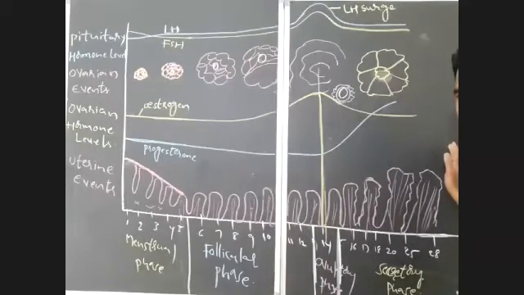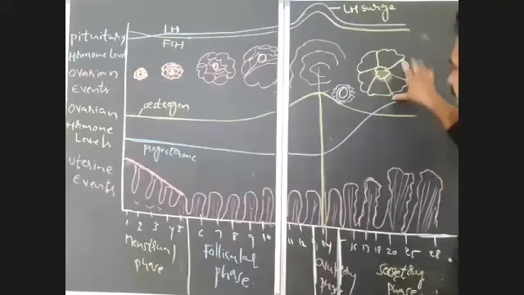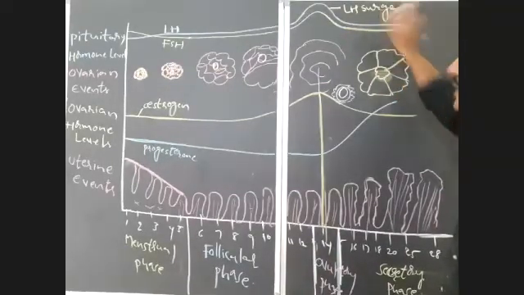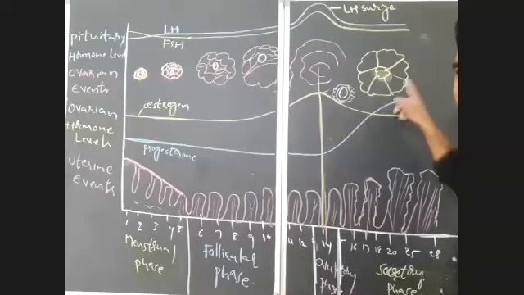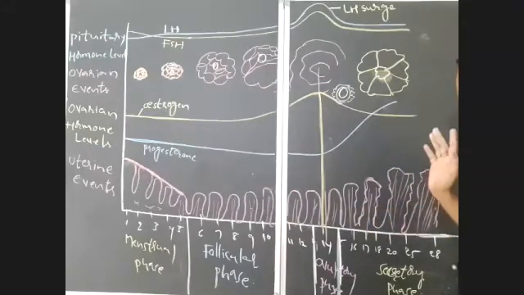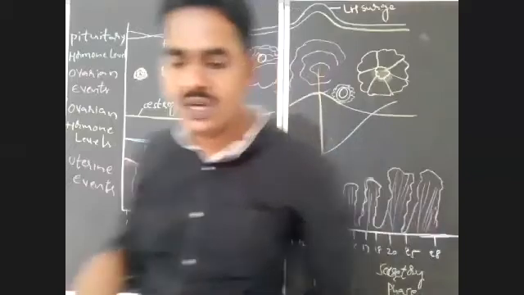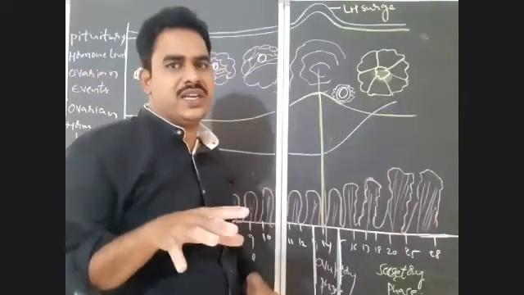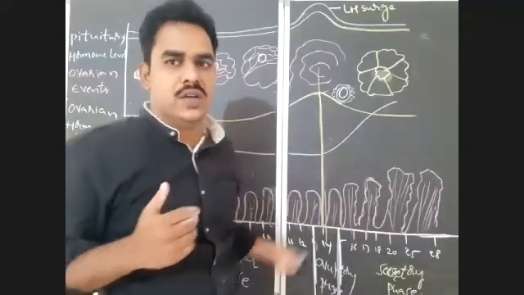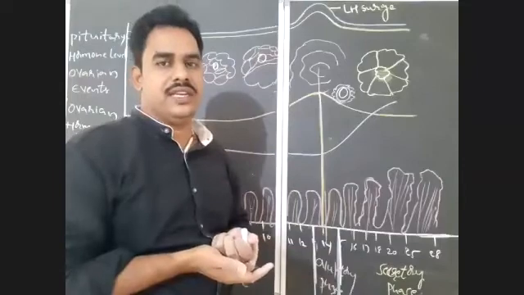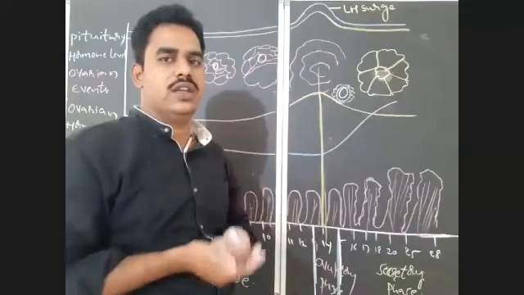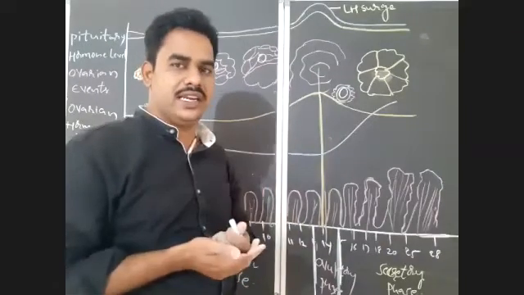Is it clear? So here, if fertilization takes place, corpus luteum is maintained throughout the pregnancy by the action of LH, and it secretes progesterone. That progesterone is essential for the maintenance of endometrium throughout the pregnancy. If fertilization cannot take place, what will happen? If fertilization takes place, corpus luteum will remain throughout the pregnancy, secreting progesterone. So the endometrium will be continuous throughout the pregnancy. Continuously it increases in its thickness.